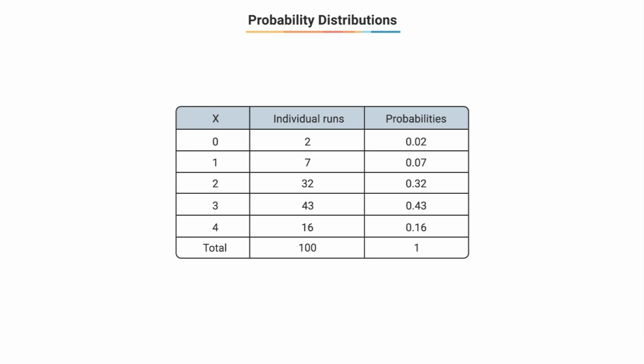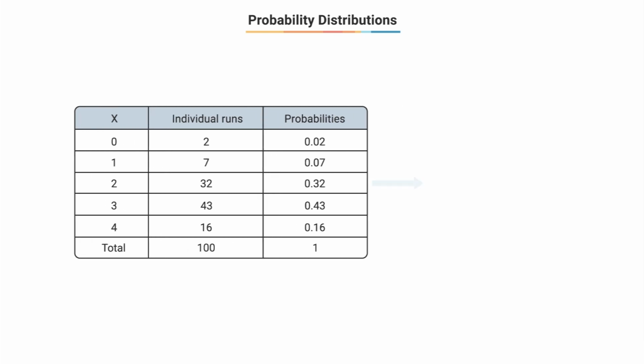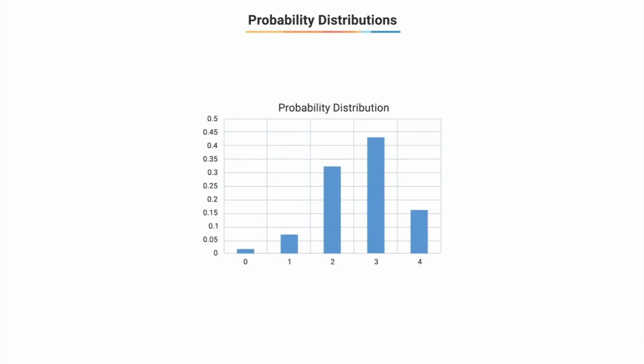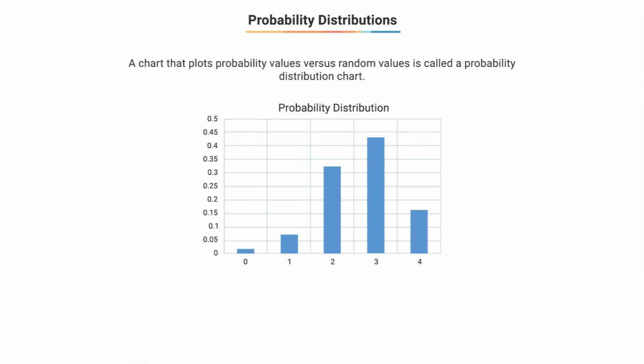Now, this table here is called the probability distribution, as it tells us the probability of all the possible values of x. So now we will take these probability values and just draw them in a chart to aid our understanding of the probability values. On the x-axis here we have 5 random variable values, and on the y-axis we have our probability values. The chart here where we plot our probability values versus the random variable values is called the probability distribution chart.